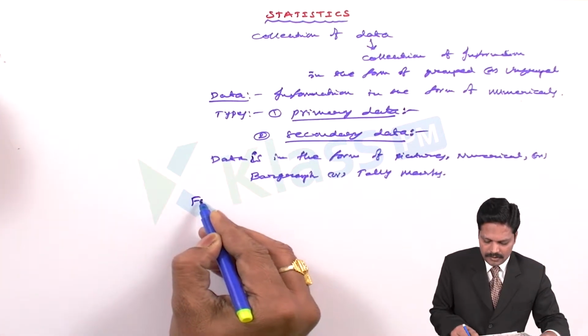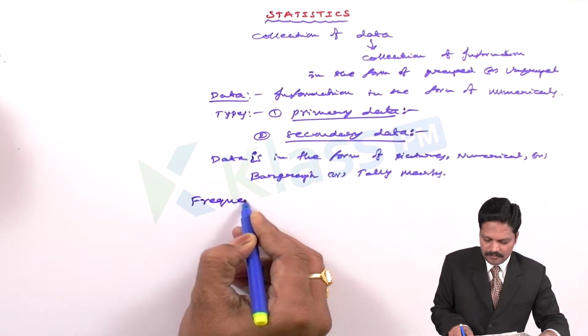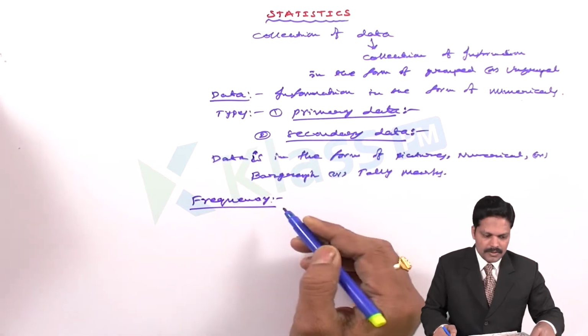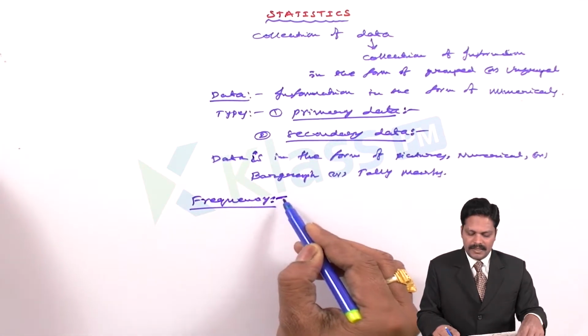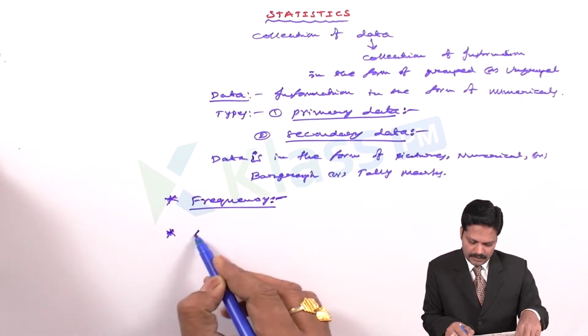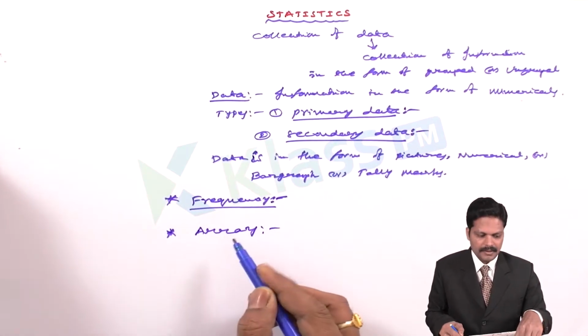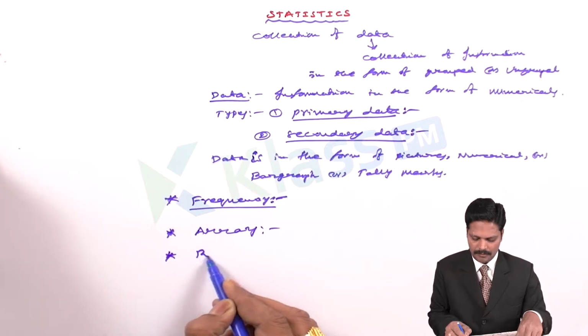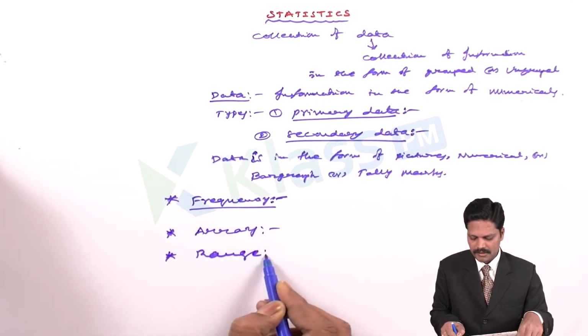Here we are learning one more topic, frequency. So how can we define frequency? And one more topic, array, and one more topic, range.